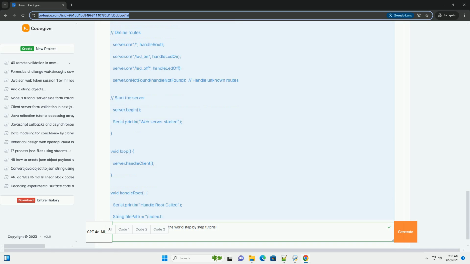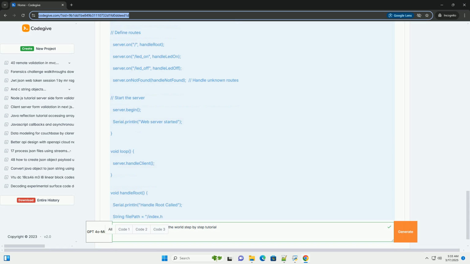HTTPS and fingerprint. Crucially, you must generate a self-signed certificate and obtain its SHA-256 fingerprint. I'll discuss certificate generation below. Replace the placeholder fingerprint string with your actual fingerprint. Without a valid fingerprint, the HTTPS connection will fail.